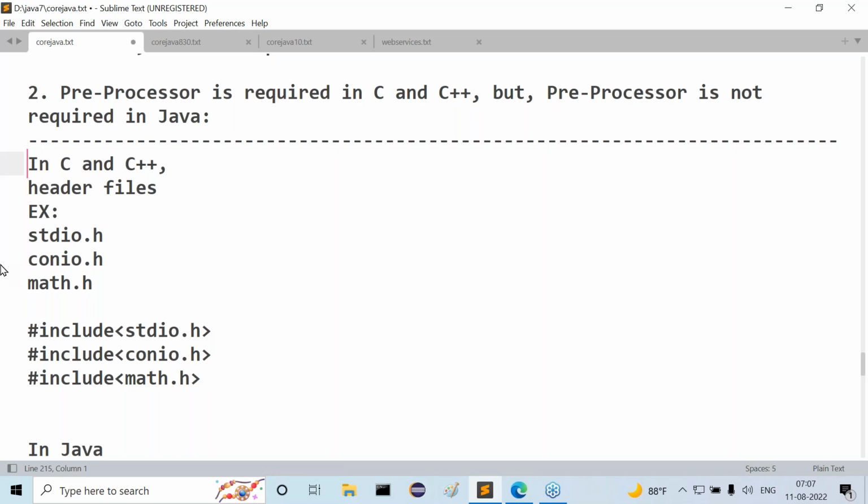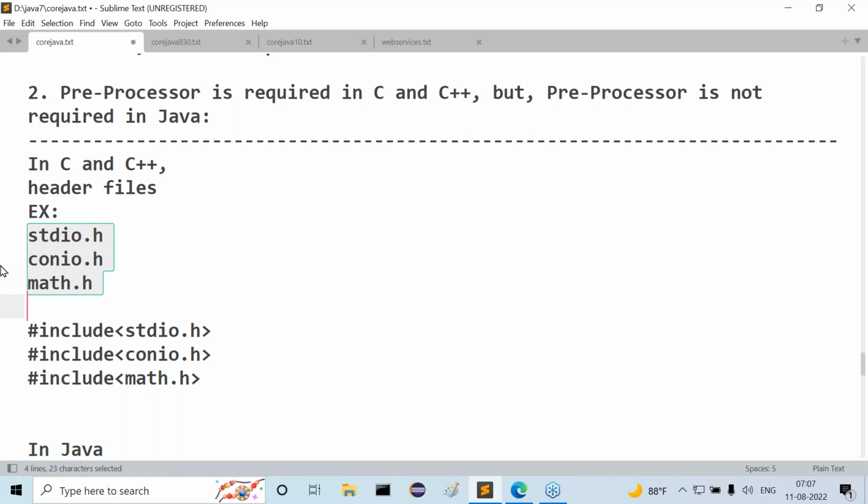In C and C++, the total predefined library was provided in the form of header files. Tell me what are the various header files? stdio.h, conio.h, math.h. Okay, fine. If you want to use these header files in C and C++ applications, we have to include them into the applications.